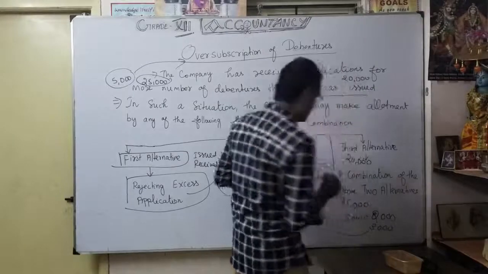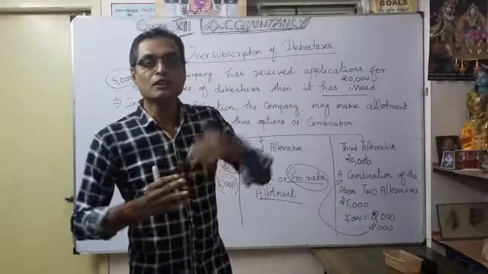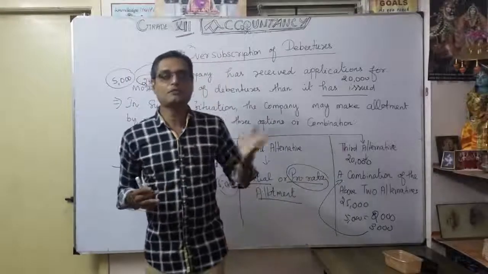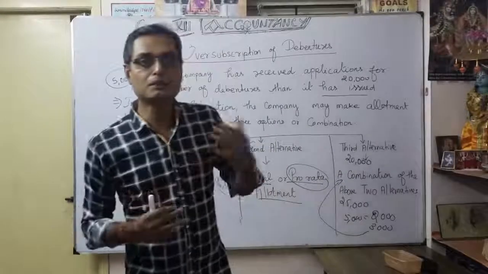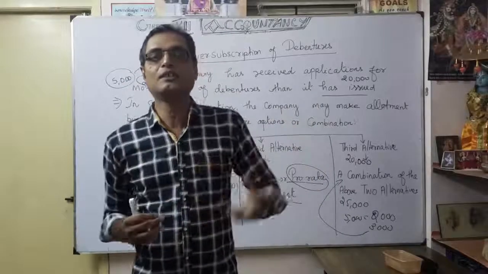That is the combination of both: rejection of some applicants, along with pro rata allotment, with the excess application adjusted whenever allotment is due.